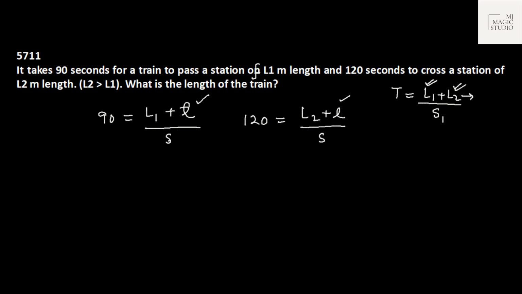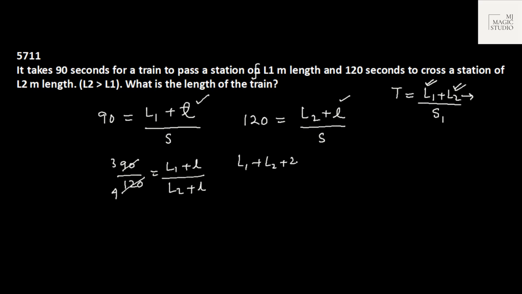In this kind of question you can see that this S is of no use, because if I divide these two equations, I'll get 90 by 120 equals L1 plus L upon L2 plus L. We can find the ratio, 3 and 4. We can end up getting the result with the help of componendo dividendo also if you want to do.